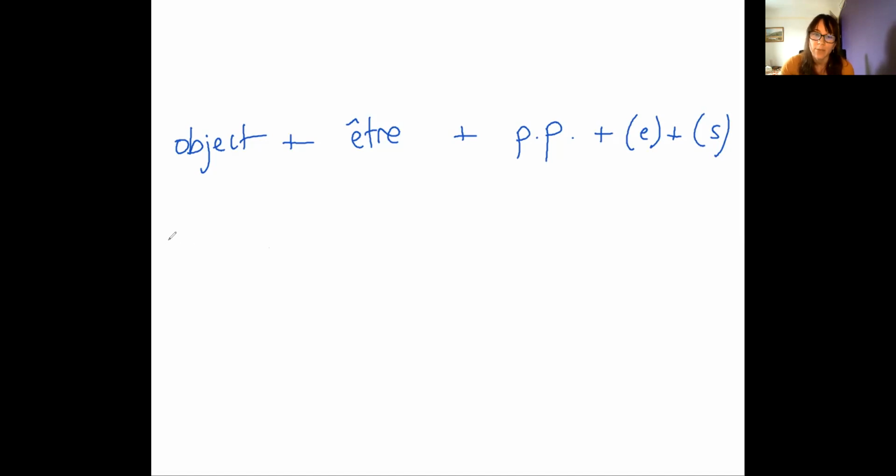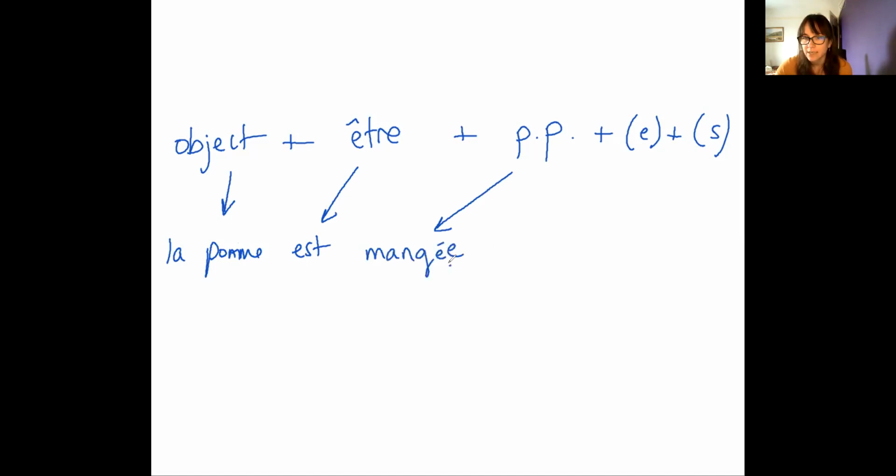So here, la pomme, pomme, manger. Here adding the E because pomme is feminine, and then par, un ver, by a worm. Okay, you can add this. This is not necessary, it's not compulsory, but you can add it if you want. Okay, so that is basically how to form the passive voice, ladies and gentlemen.